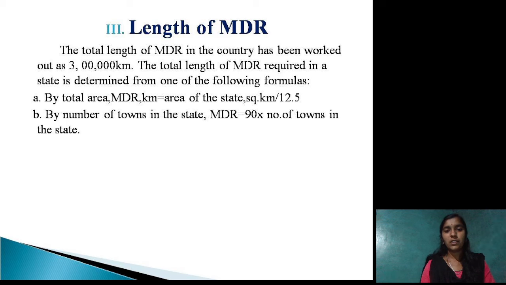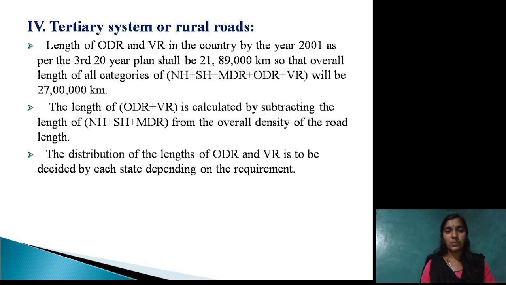Whichever is the greater, we adopt that value as the length of the major district roads. By total area, we can calculate area of the state in square kilometer divided by 12.5. By number of towns in the state, we can calculate by the formula 90 into number of towns in the state. We calculate these two, then we adopt the maximum value.